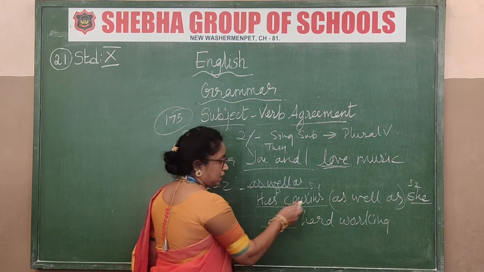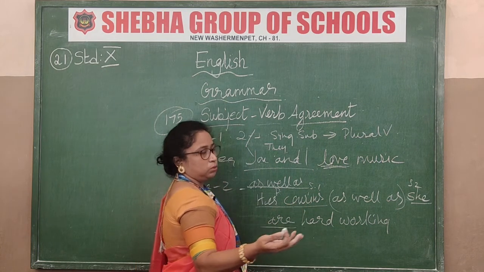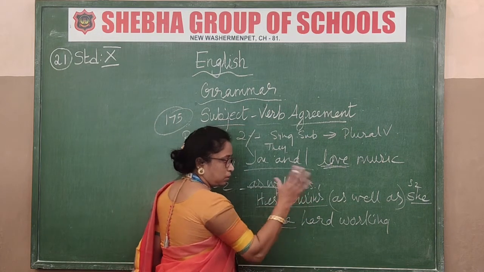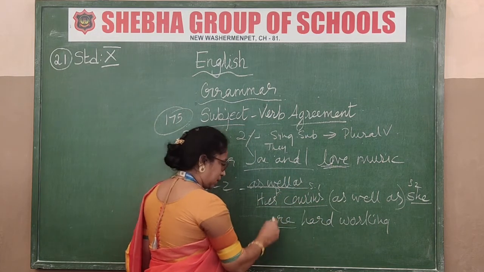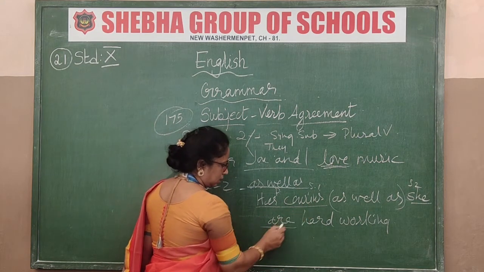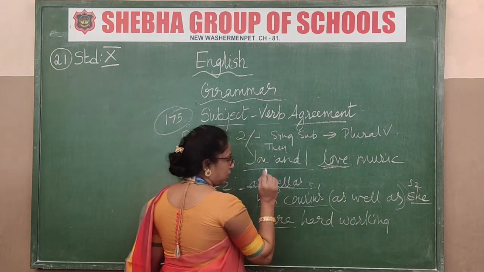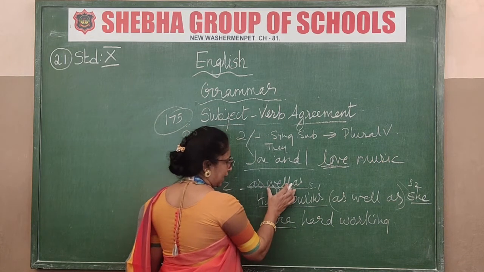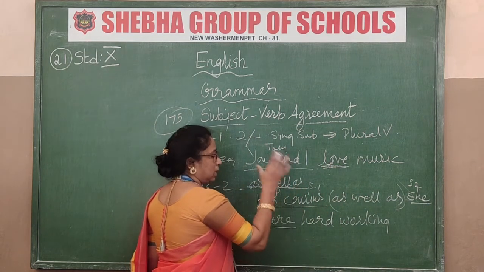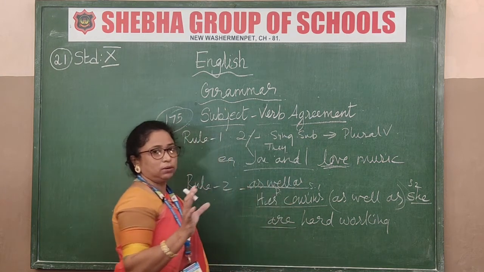So the first subject is plural. Her cousins: one, two, three, four, five, six, how many cousins we don't know, so it is plural, isn't it? When the first subject is plural, we take up are only. Her cousins are hard working. Now, rule number 2: when two subjects are joined by as well as, look at the first subject only. If it is plural, then that plural word will take a plural verb. Got that now? So this is the rule.